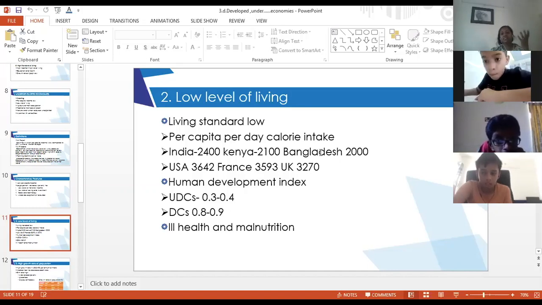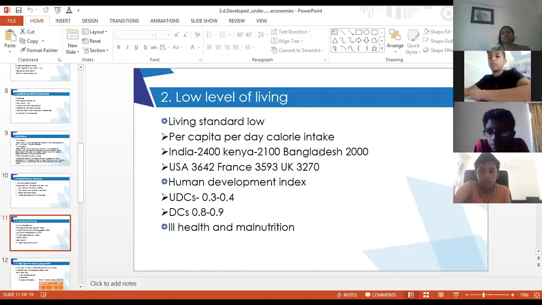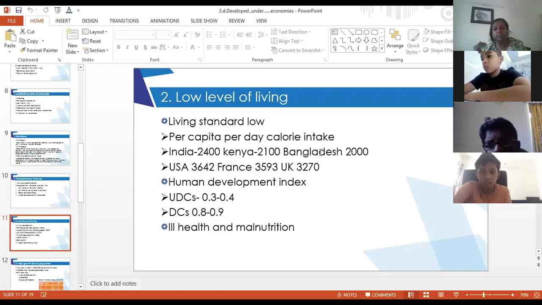So everything is considered in that, not only their income, but how much they are eating, what kind they are eating, what kind of consumer goods they are using. All this together with their education level comes together to form that Human Development Index. According to that it is calculated what is the standard of that place, whether it is a developed, developing, or underdeveloped economy.